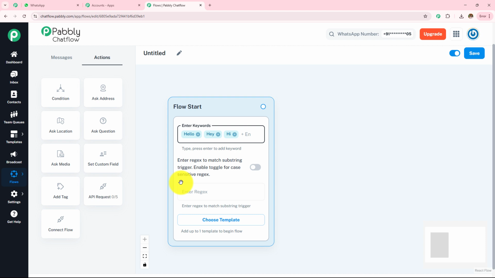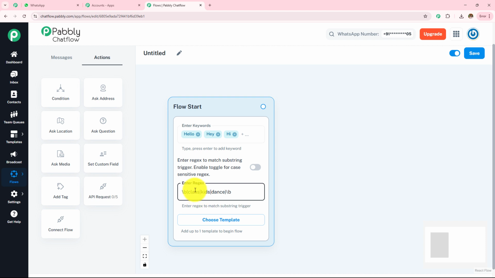Next we have is regex. So regex is like a smart search tool that allows chatbot identify patterns in user messages. So instead of manually listing out every possible keywords, you can define rule to match different variation of words and phrases. If you only enter keywords like hey, hi, hello, the bot will respond only when those exact words are typed. If you use regex, you can create a rule like, here I am going to create a rule for my chat flow. So here I have created the rule, and it is very important to notice that we have to enter the regex in the same format itself.